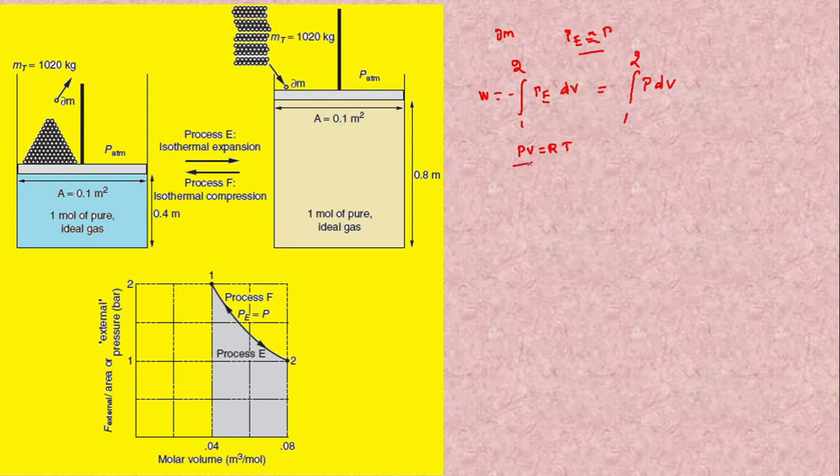Let me take the pressure at any point as P and the starting state as P1, V1, T1. Since it is an isothermal process, T will be the same throughout the process. Therefore, P will be equal to P1 V1 divided by V. Substituting this value here, after the integration, we will get W equal to P1 V1